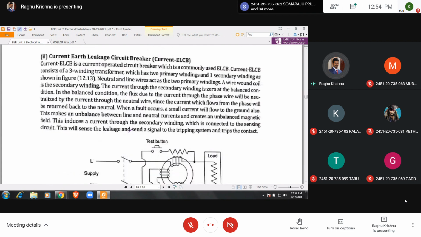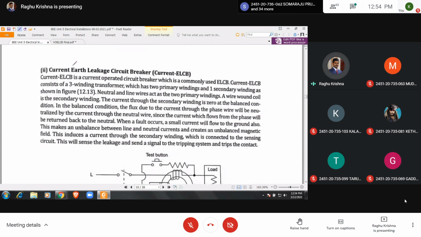So next one is the current operated ELCB, the current operated earth leakage circuit breaker, or simply current ELCB. Now here, see the diagram.